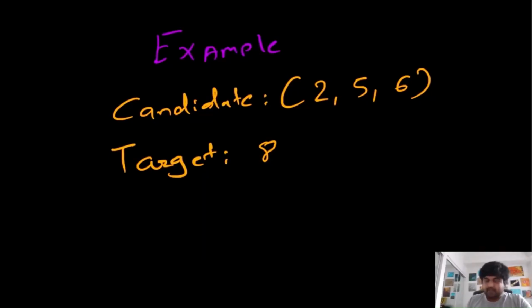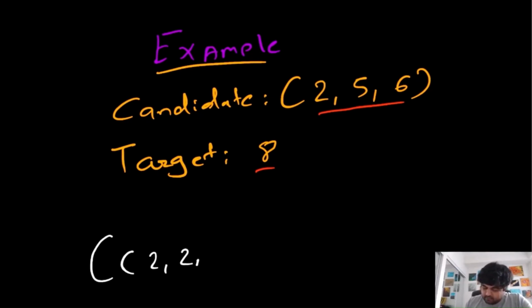Okay, let's try to understand this problem with a custom example. It is really important to create your own custom examples, because it shows that you have the ability to think outside of the box, and you can create test cases on your own. It is a really important skill to have for any engineer, and especially FAANG engineers. So we are given 3 candidates, 2, 5 and 6, and we need to see what all the combinations are that we can get out of these candidates to achieve the target value 8. Just by looking at it, we know that one combination we can create is 2, 2, 2, 2.